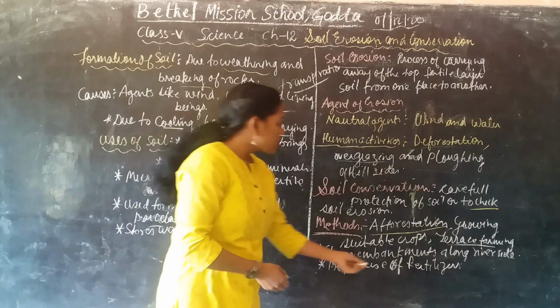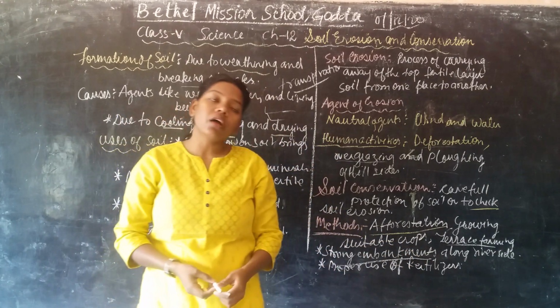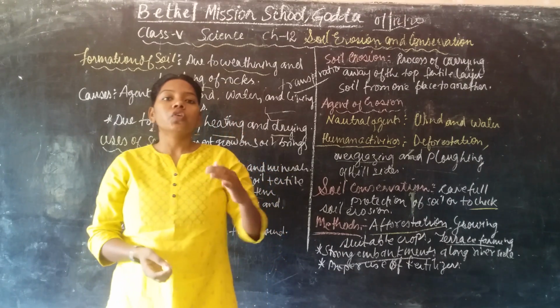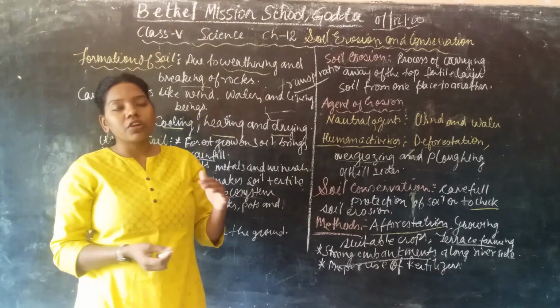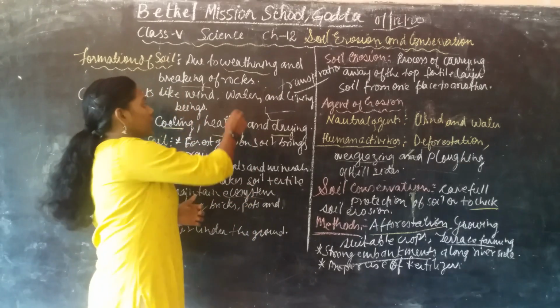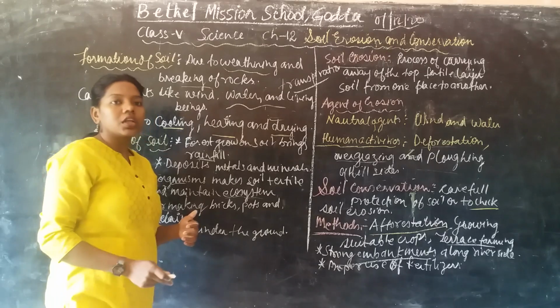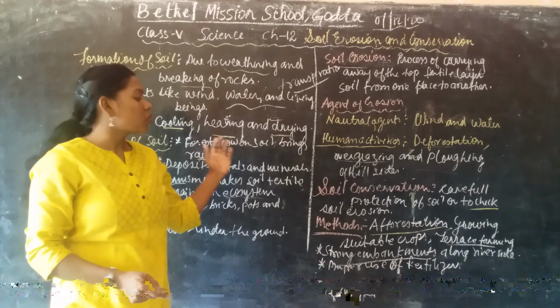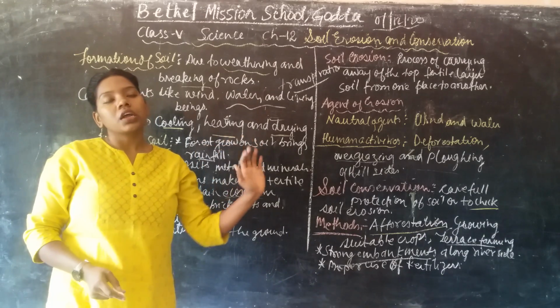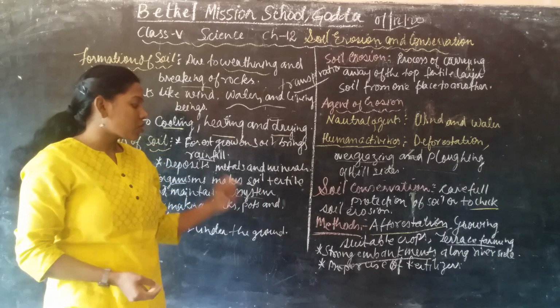Next is the strong embankment along the riverside. Embankment is a wall-like structure made on the riverside, so that the river could not carry away the fertile soil which is present near it. That is called the embankment.